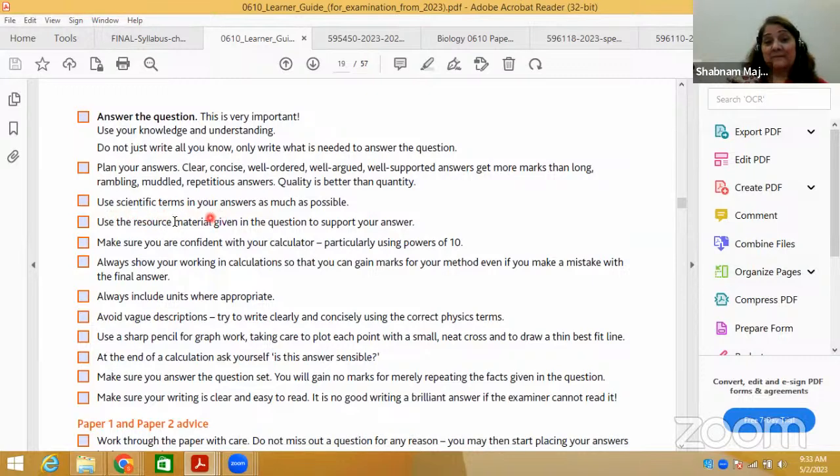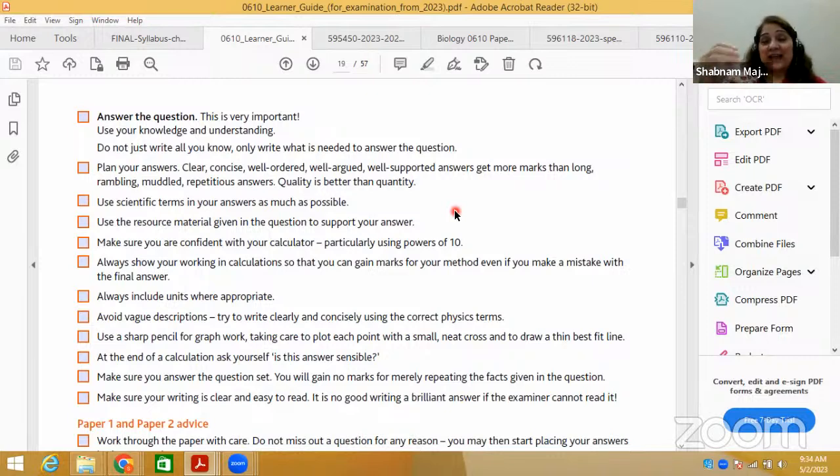Use scientific terms in your answer, very important, as much as possible. Since it's biology, use maximum biological terms instead of writing in your own words. For example, if I say the substrate is complementary to the enzyme, the word complementary is very important. Bases in DNA: adenine is complementary to thymine, guanine to cytosine.